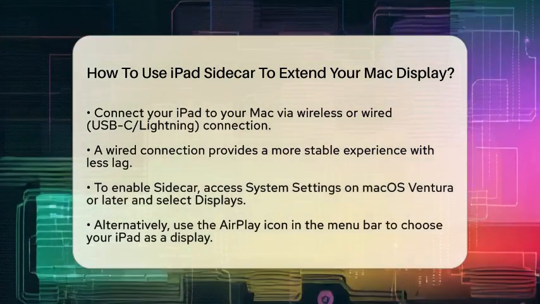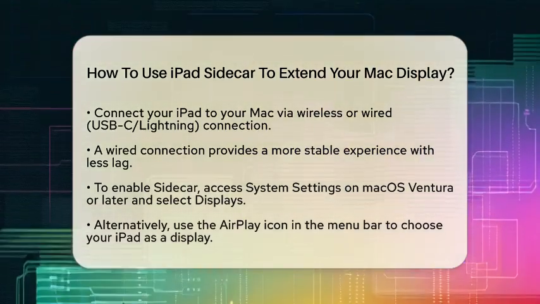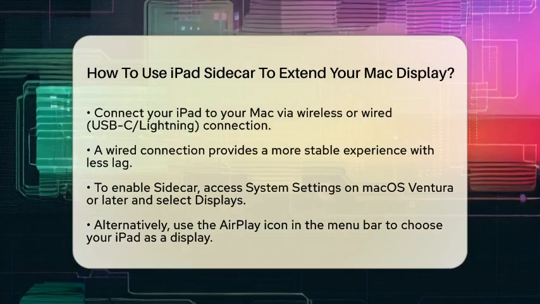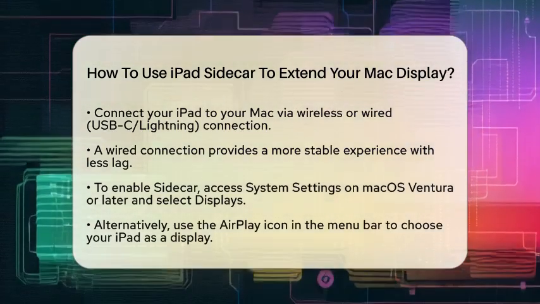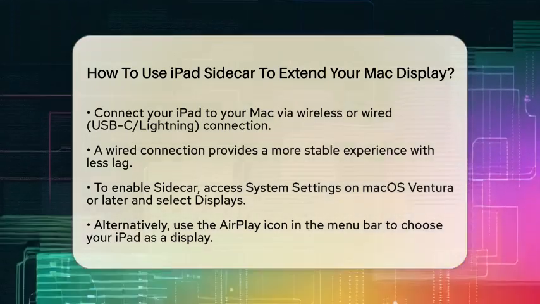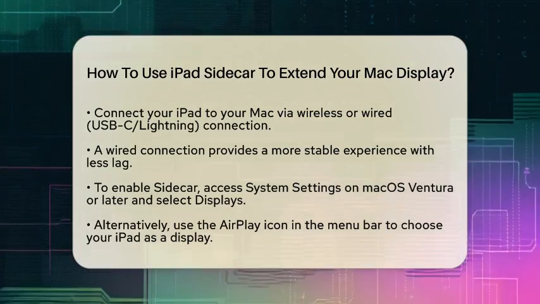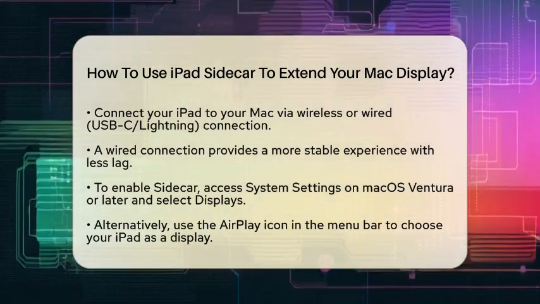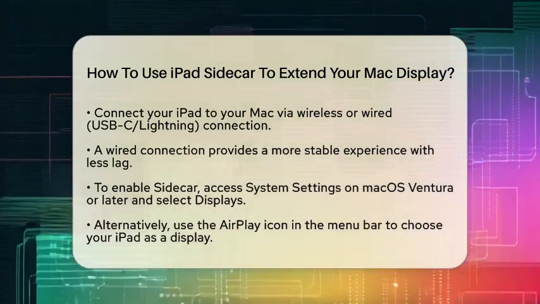Now let's enable Sidecar on your Mac. If you are using macOS Ventura or a later version, go to the Apple menu, then System Settings, and select Displays. Click the plus icon or the Add Display menu and choose your iPad from the list. Alternatively, you can use the AirPlay icon in the menu bar to select your iPad as a display. Your Mac will then extend or mirror its desktop to the iPad.